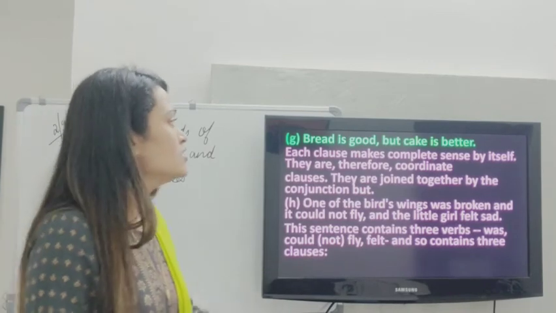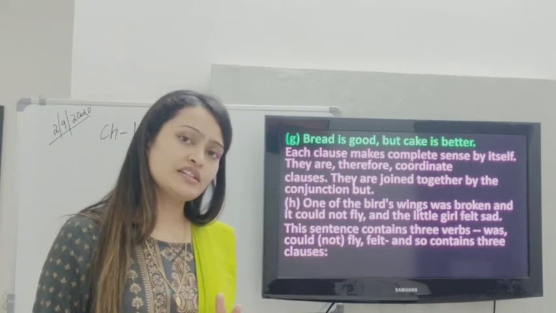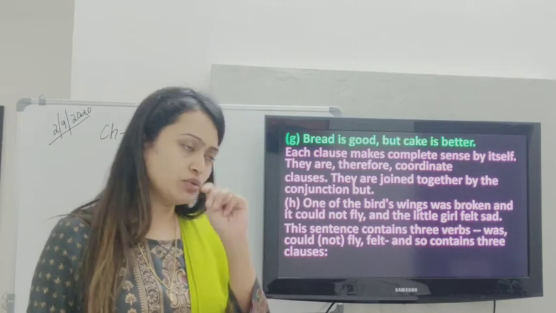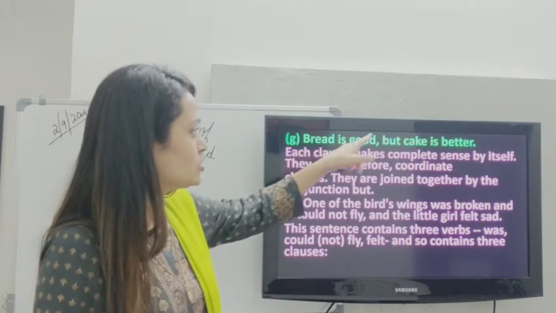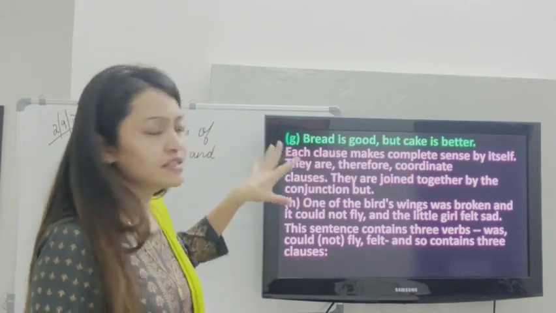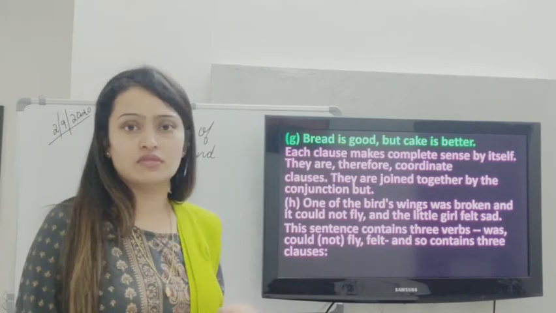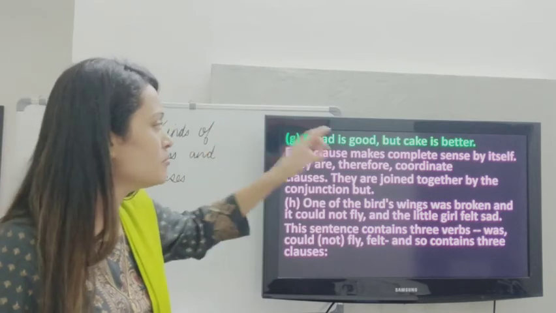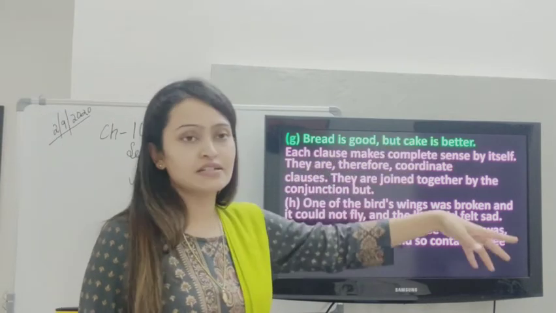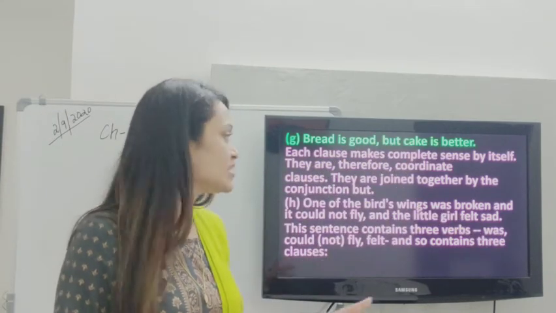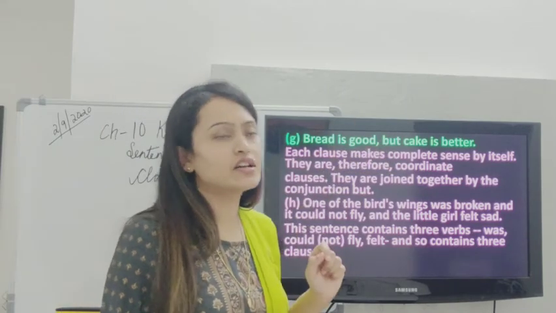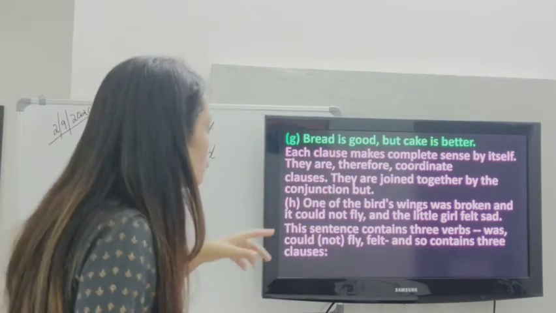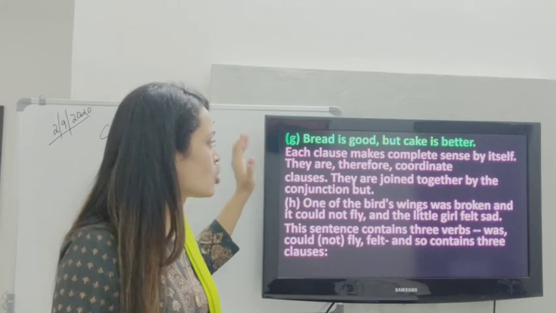Another example of which one we are studying right now? Compound sentence, the third one. Bread is good but cake is better. In here also bread is good, a complete sentence, right, with a subject and a predicate and a verb. Cake is better, so here also it's making complete sense and is joined by a conjunction but. So these are coordinate clauses.